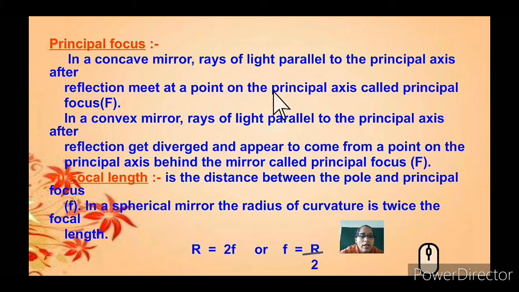So what is focal length? It is the distance between the pole and the principal focus. The principal focus is denoted as F. In a spherical mirror, the radius of curvature is twice the focal length. So the radius of curvature of a spherical mirror is represented as 2F. Then what is F? F is R by 2.